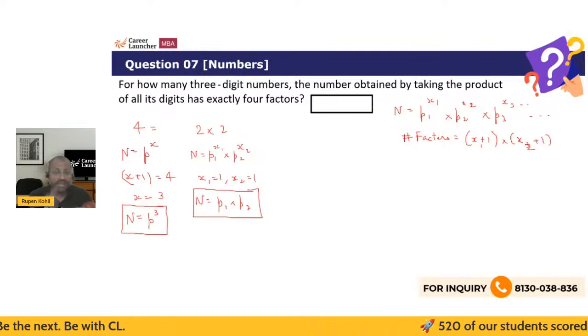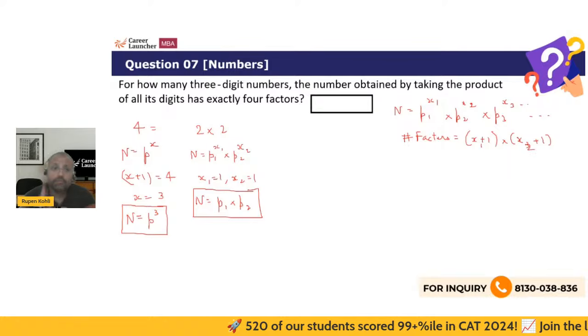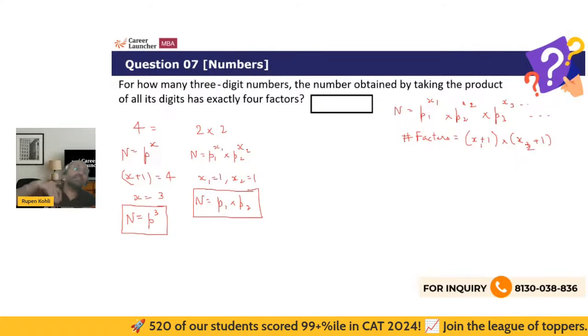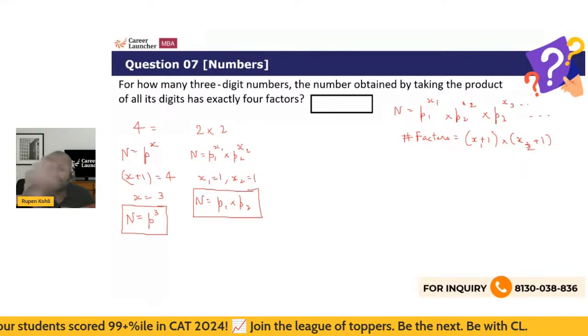Now the question starts from here. This is a starting point for the question. Now what's the question asking? How many 3-digit numbers are there in which the number obtained by taking the product of its digits has 4 factors?